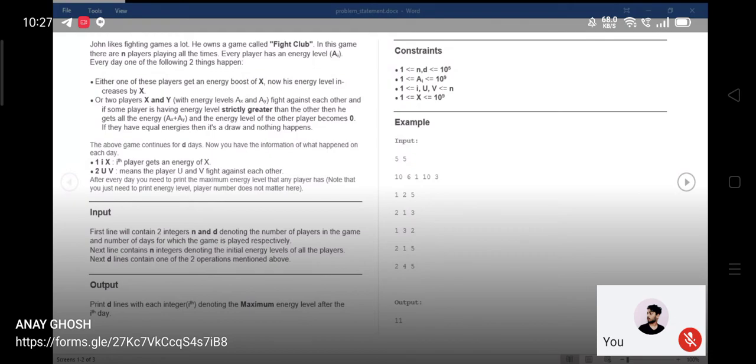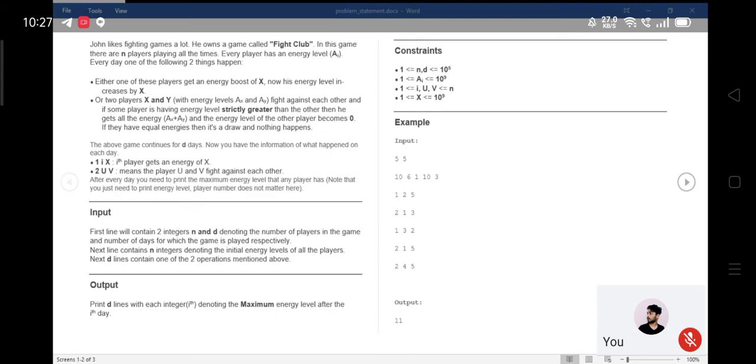This is the link. Go and write the solution in C language. The link will remain active up to 5 p.m. Sorry, up to 4 p.m. Try to upload the solution within that.